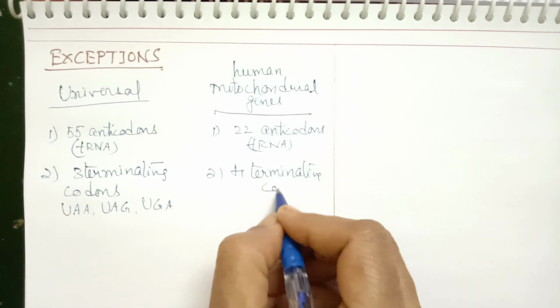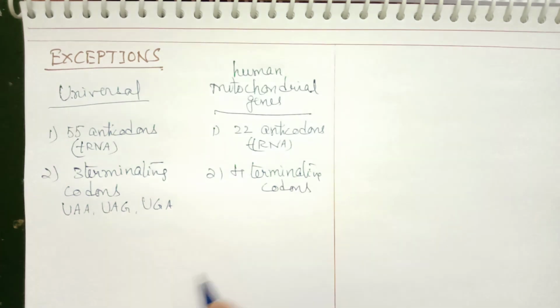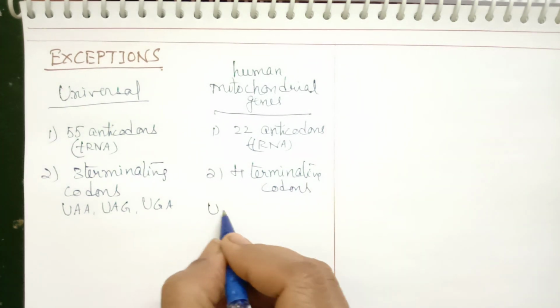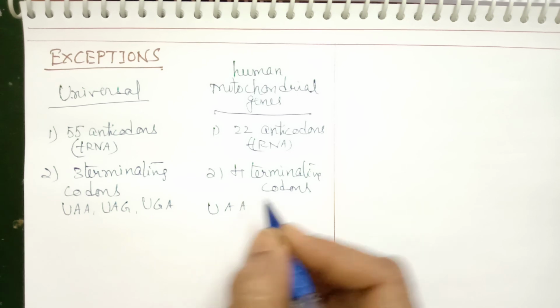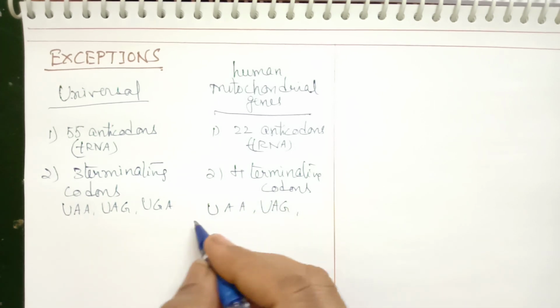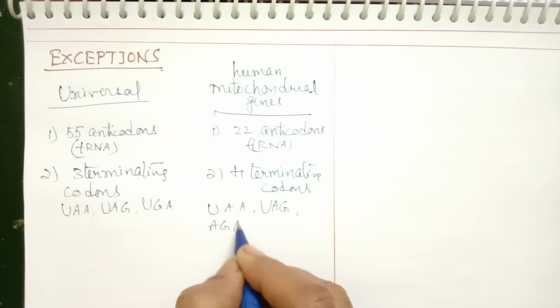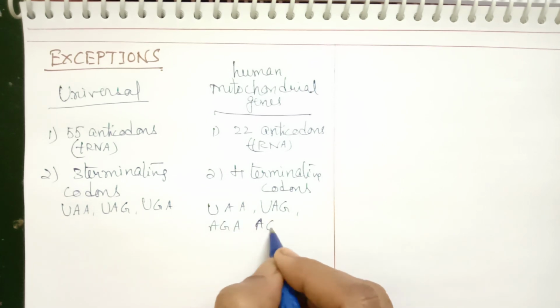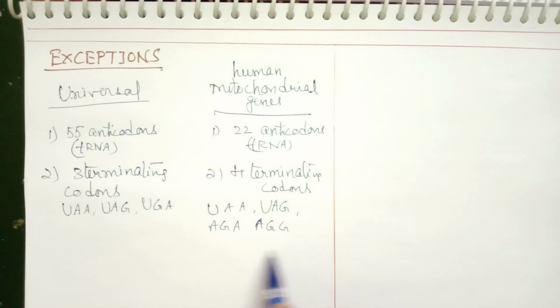So let us see what are these 4 terminating codons. The 4 terminating codons are UAA, UAG and then AGA and AGG. These are functioning as terminating codons.